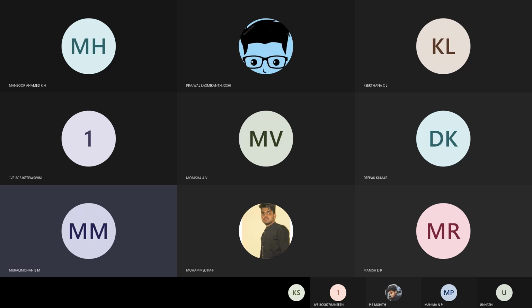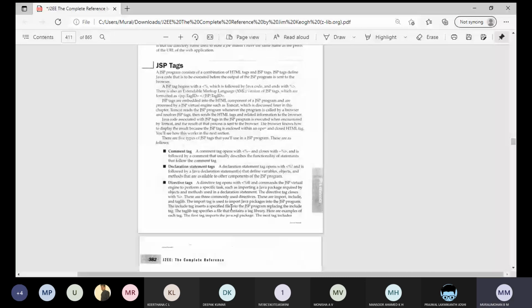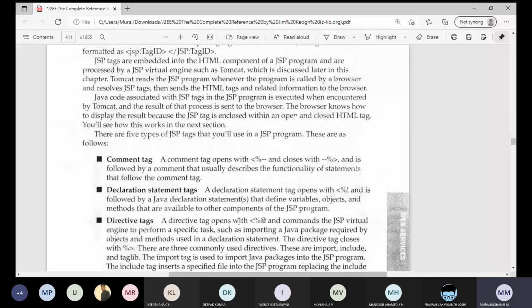Is my screen visible? Is my screen visible? Screen ಕಾಣಿಸ್ತಾ ಇದೆಯೇನ್ರೋ? Yes, sir. Okay.